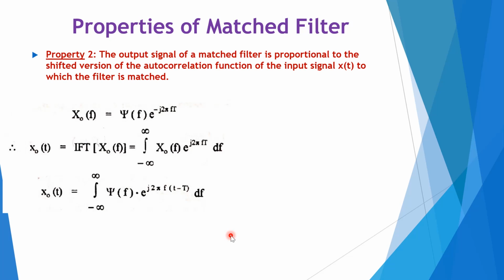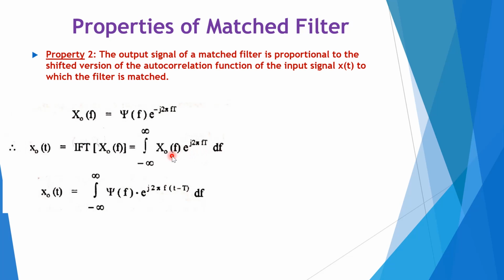Now, we can obtain the output signal x_o of t from this above expression by taking the inverse Fourier transform. So we can write the output signal x_o of t equal to the inverse Fourier transform of X_o of f, that is the integration from minus infinity to infinity of X_o of f e raised to j 2 pi f t df.